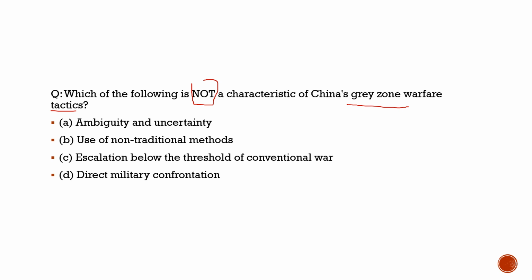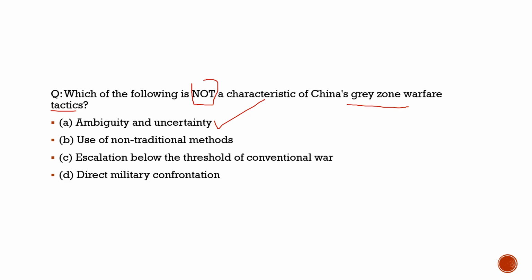First statement, ambiguity and uncertainty. 100% correct. This is one of the characteristics of China's gray zone warfare tactics. You would be very unsure of what China is doing. There would be a lot of ambiguity and uncertainty. So this is what China does. It is often going against the status quo.